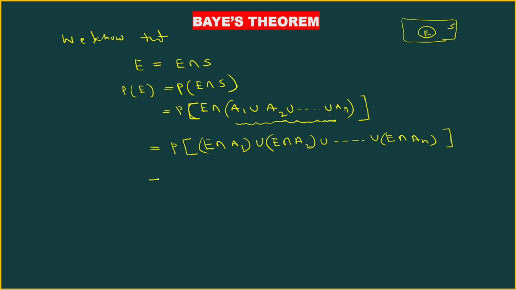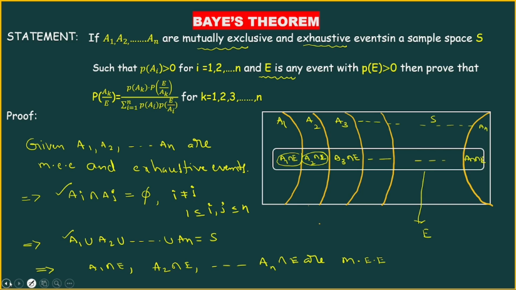Now we already know these events, E intersection A1, E intersection A2, and E intersection An, are mutually exclusive events. According to this line, they are mutually exclusive.